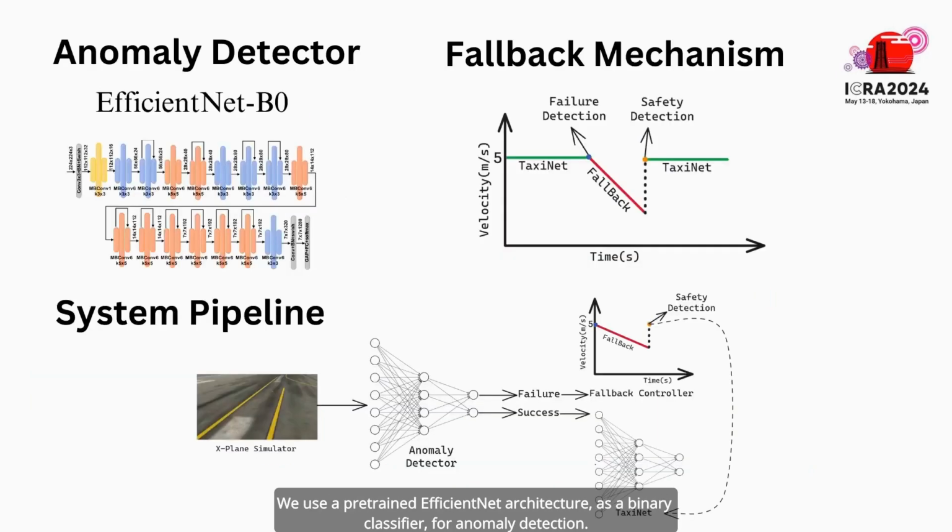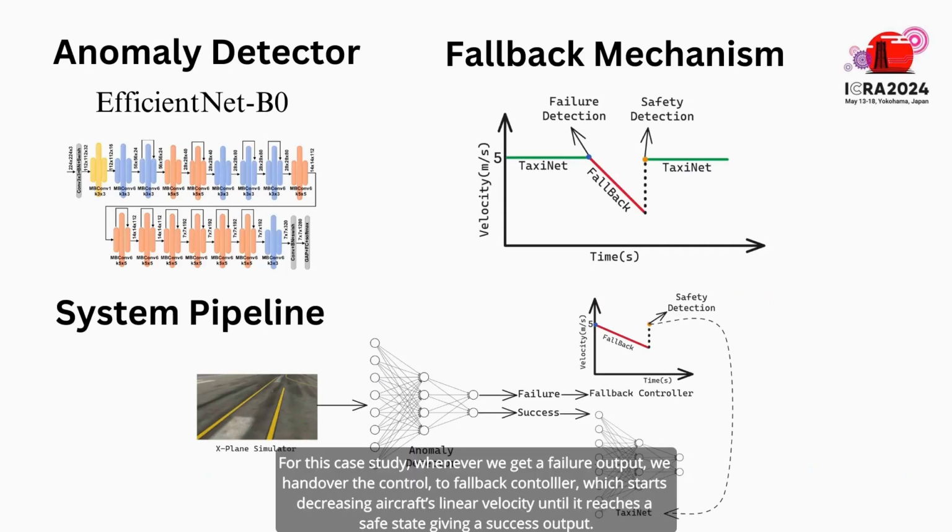We use a pre-trained EfficientNet architecture as a binary classifier for anomaly detection. To prevent safety breaches, we use a fail-safe mechanism in our framework. For this case study, whenever we get a failure output, we hand over the control to a fallback controller, which starts decreasing the aircraft's linear velocity until it reaches a safe state, giving a success output.